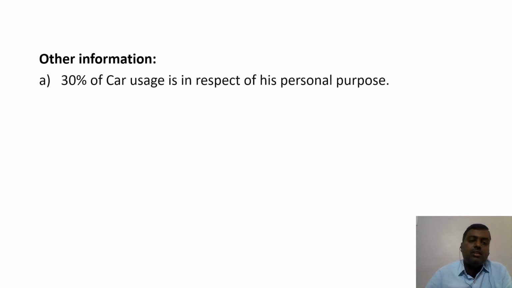So now let us look at the other information given in the problem. The first one: 30% of car usage is for his personal purpose. So if 30% of car usage is for personal purpose, that means 70% of car usage is for professional purpose. So whenever we are considering any expenditure or depreciation regarding the car, we need to consider only the 70%, because 30% relates to personal use.